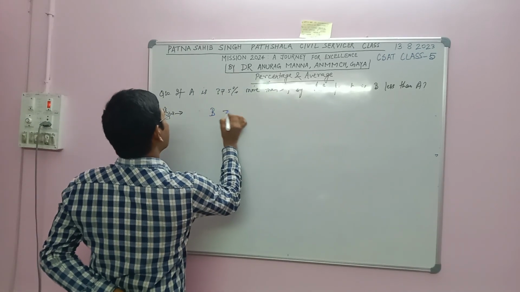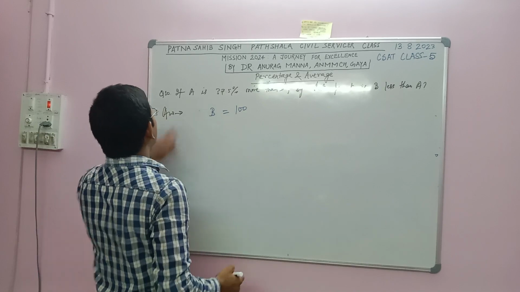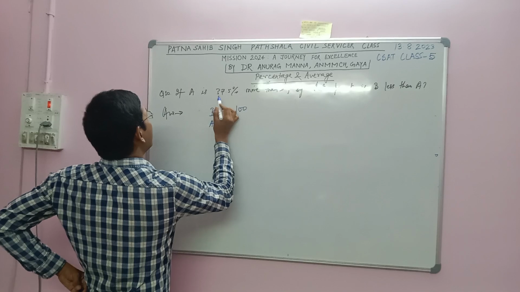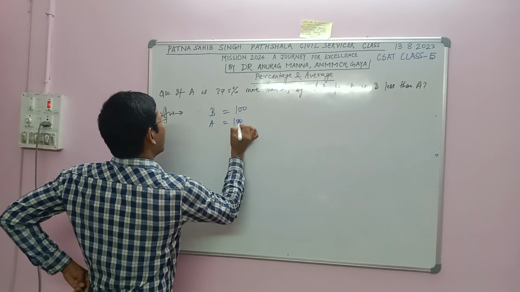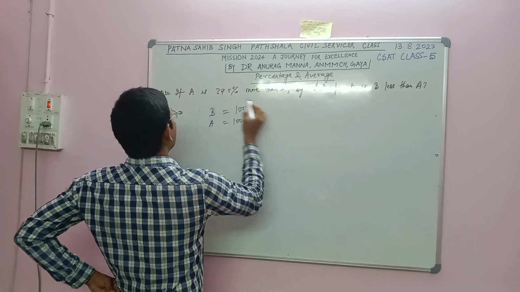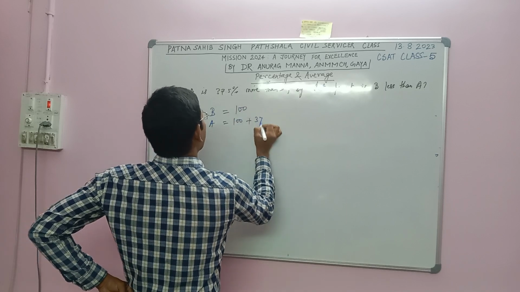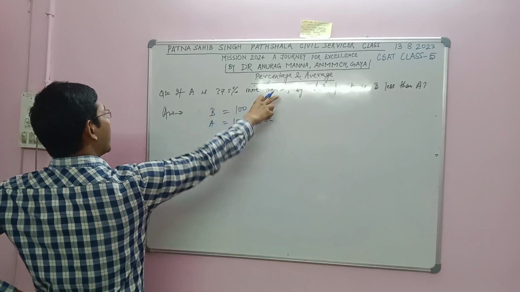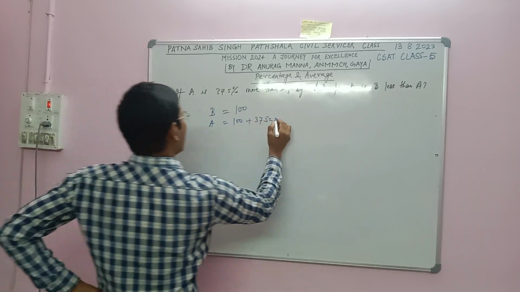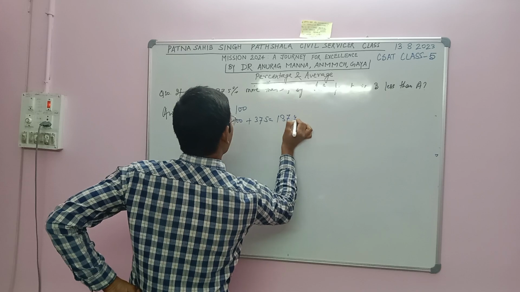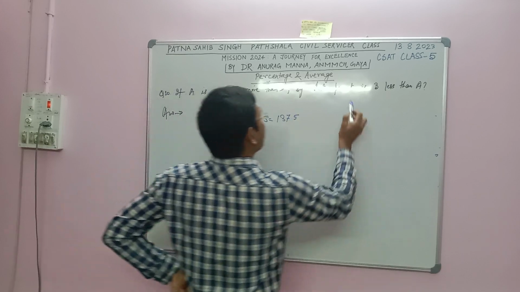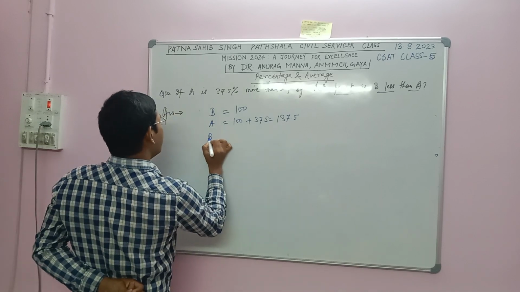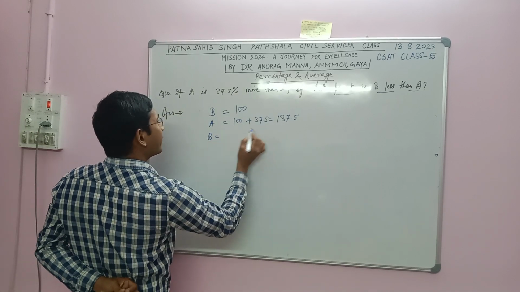If A is 37.5% more than B, by what percent is B less than A? Suppose B is 100. So A will be 37.5% more than B, so A will be 137.5. Now by what percent is B less than A?